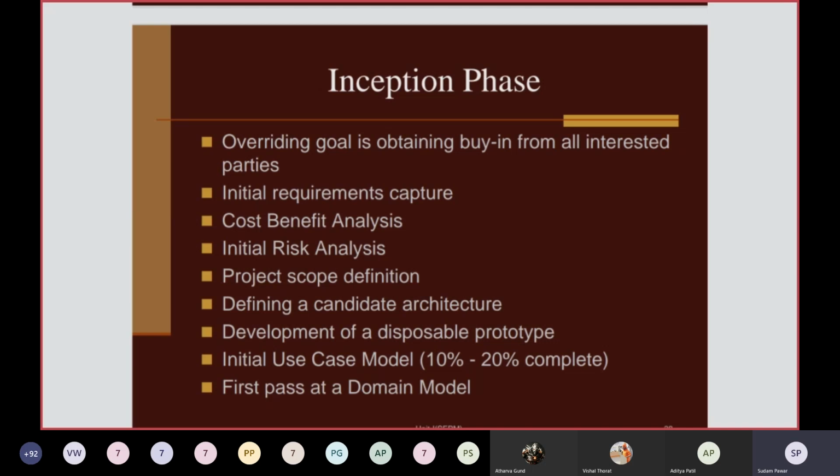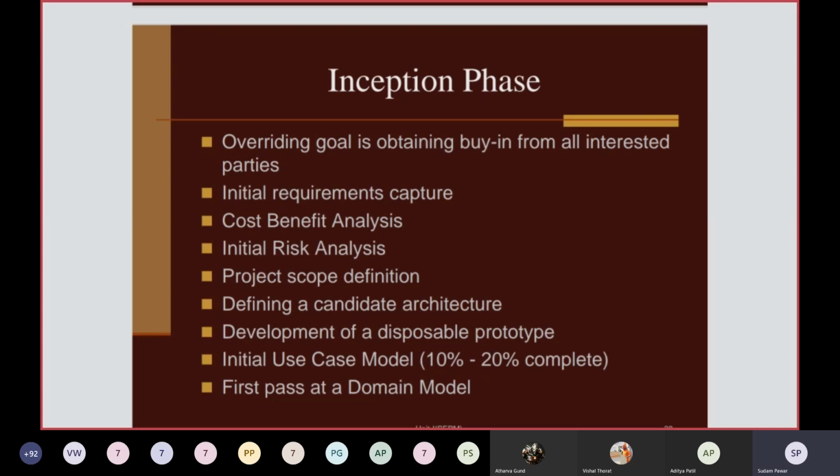Then development of disposable prototypes. In each phase you are following different iterations, so the initial iteration will be just a prototype. This will be considered in the next iteration and enhancement will be done, and the previous iteration's prototype may be ignored.